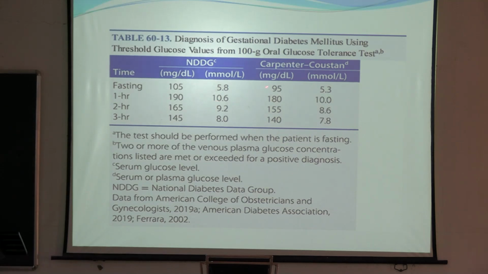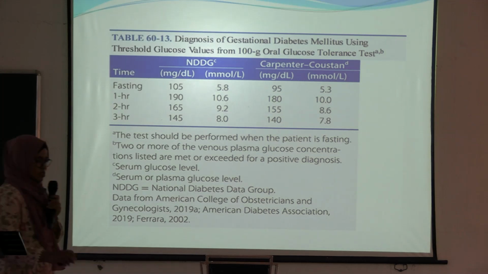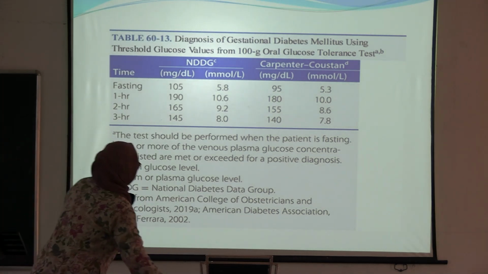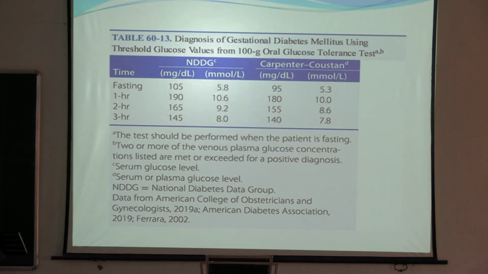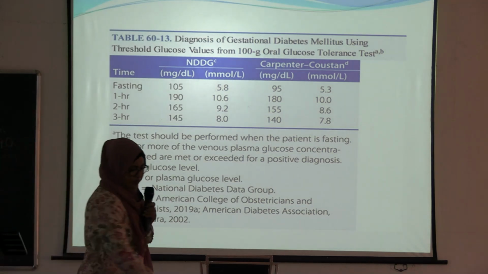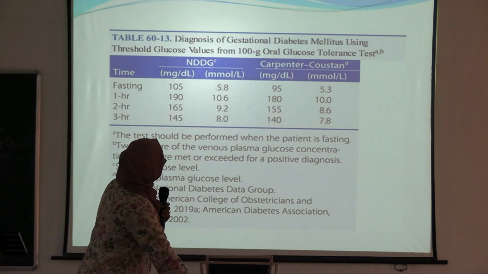So fasting blood sugar is taken. So this is an easy way to remember. You don't need to remember all this, but just for the sake of your NEET PG exam, you can remember this by 5, 0, 5, 0. Okay, 95, 180, 155, 140. Okay, this is fasting, 1 hour, 2 hour, 3 hour. But nowadays mainly we use the 75 gram glucose one-step test.